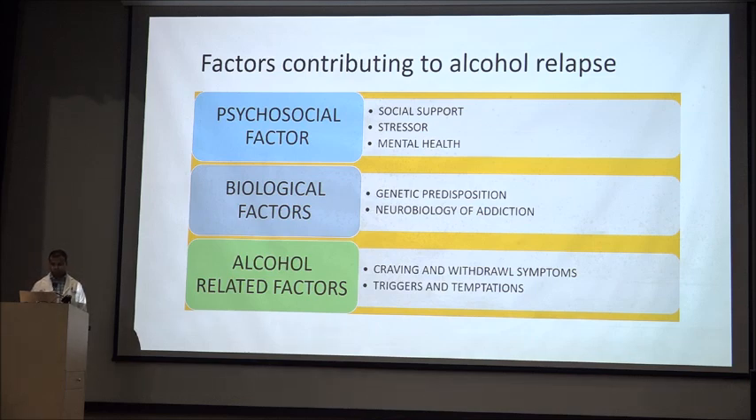In the biological factors, there is genetic predisposition like PNPLA3, TNF, TM6SF2, MBOAT7, and the neurobiology of addiction. The alcohol-related factors include craving and withdrawal symptoms, and triggers and temptation like festivals and some get-togethers.